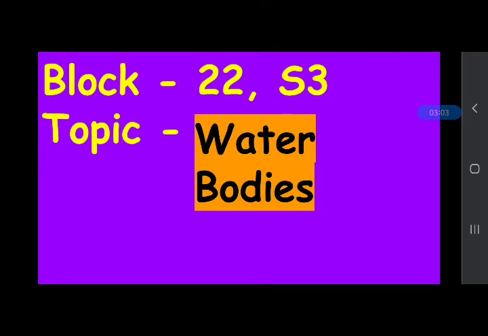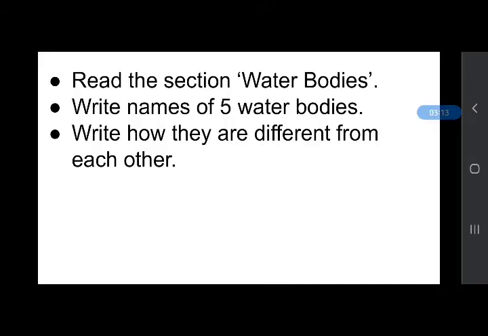Now what you need to do is open your notebook, write the names of 5 water bodies, read the section from your content book and write how these 5 water bodies are different from each other. Pause the video, do this and come back again to find the differences.